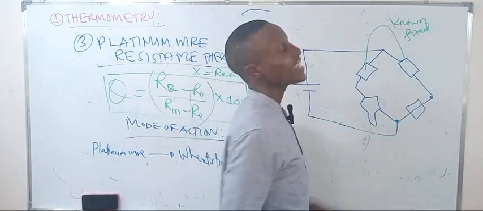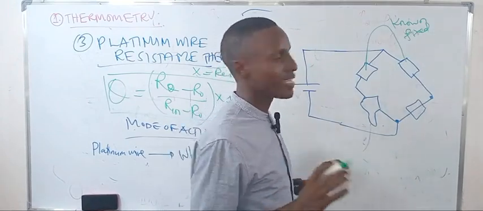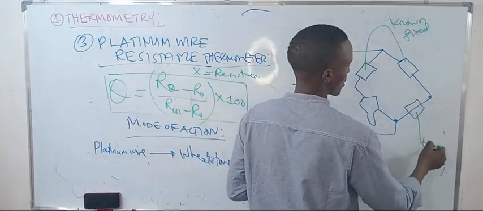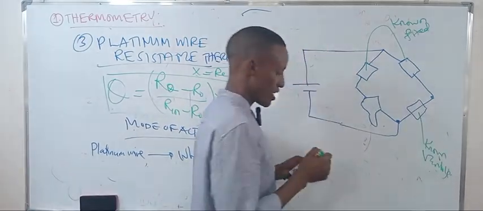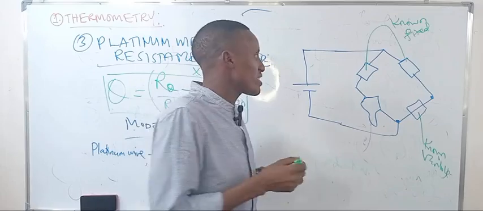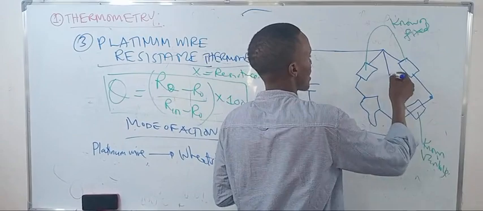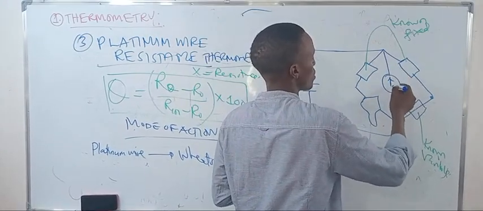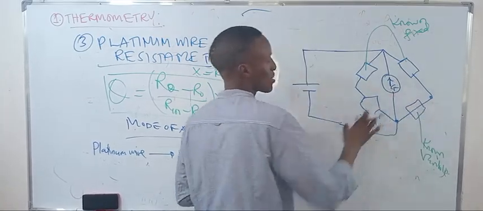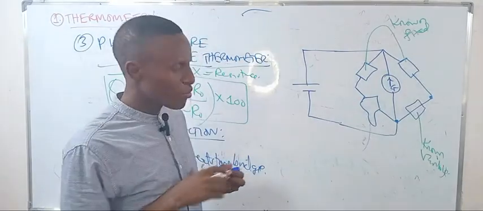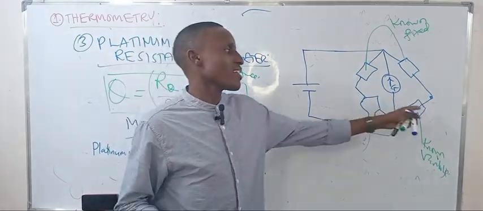This one is known but variable, so you vary it so as to get 0 in the galvanometer. It's a null deflection method. When you get 0 at G, it means this resistance is equal to this. So you balance it until you get 0 in the galvanometer.